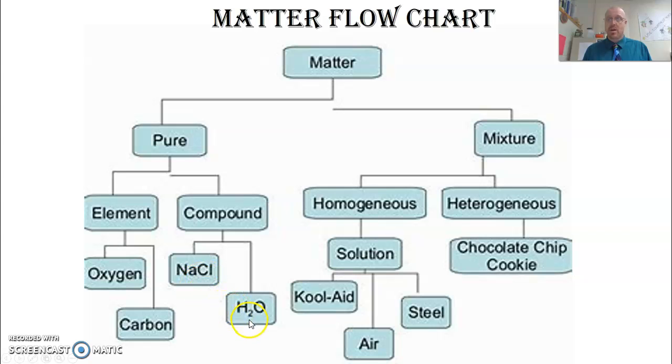Remember, compounds are atomically combined with a fixed ratio. It's almost impossible to get Kool-Aid to be a compound, unless you go down to the atomic level, because you may have one or two grains of sugar difference, you may have one or two grains of the dye. There are too many different factors in there, and it's not a compound because it's not a fixed ratio. That's the difference between a compound and a homogeneous mixture. Homogeneous mixtures are also known as solutions, and then here are some different examples of that.